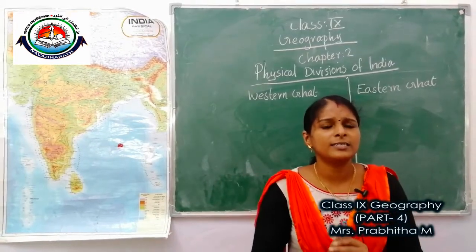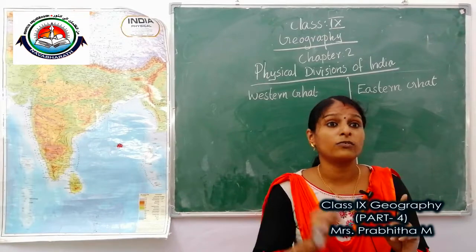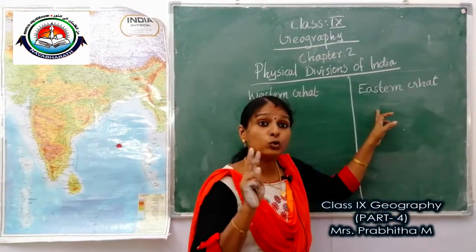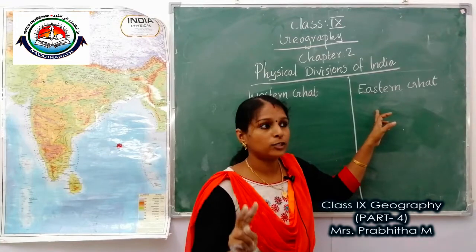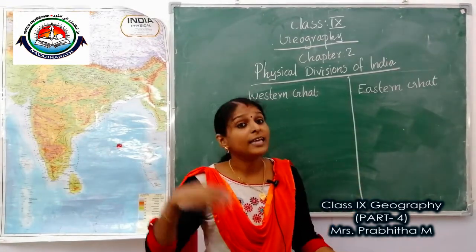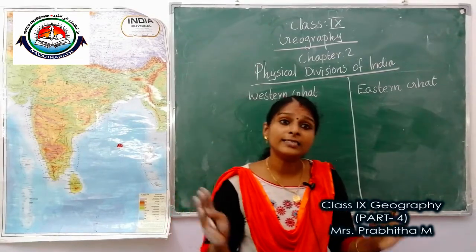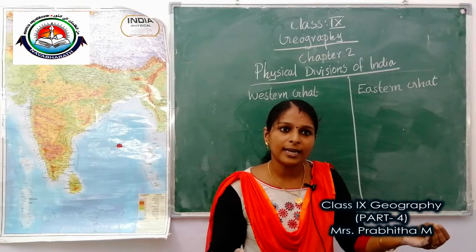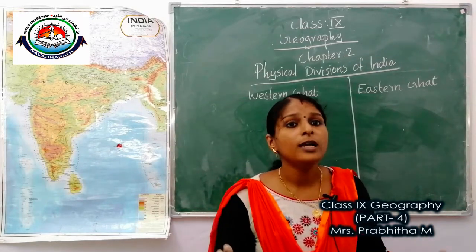Western Ghats and Eastern Ghats are the two edges of Deccan Plateau. The western edge is called Western Ghat and the eastern edge is called Eastern Ghat.